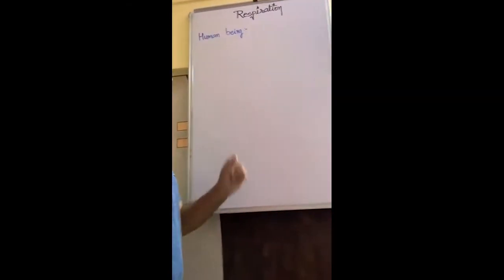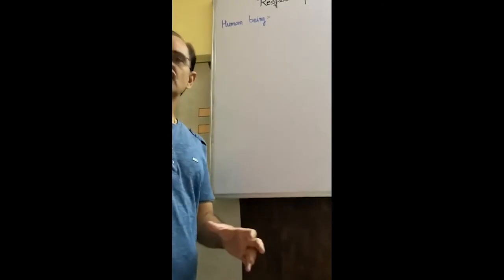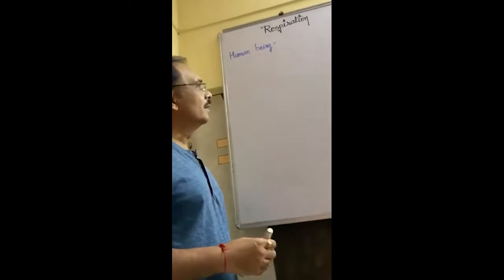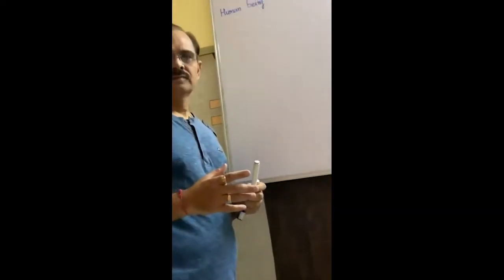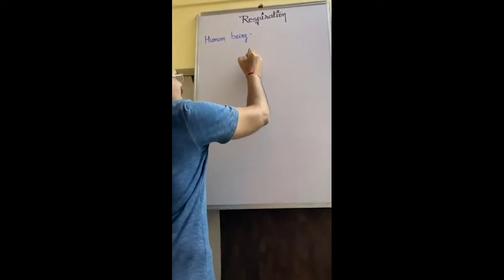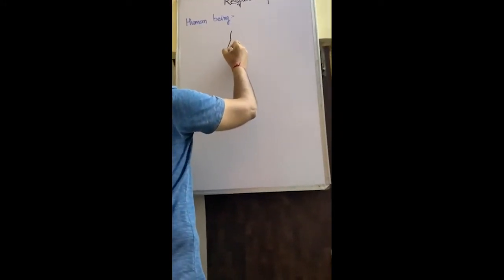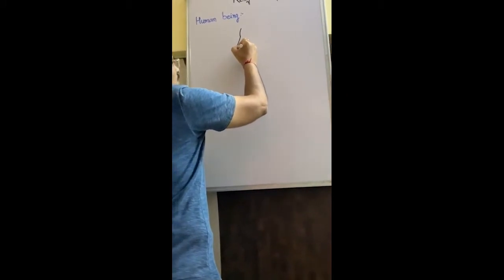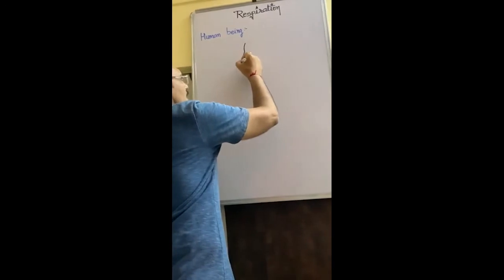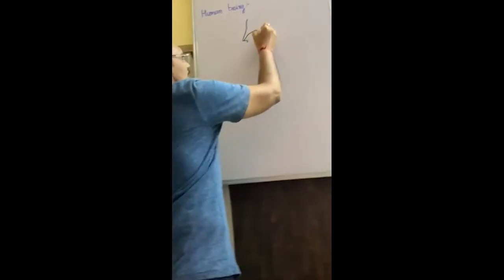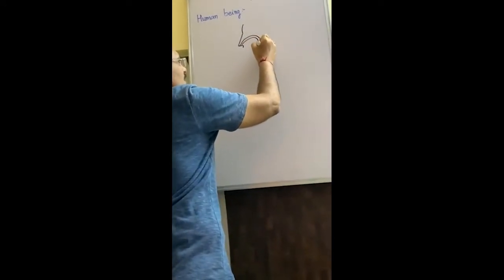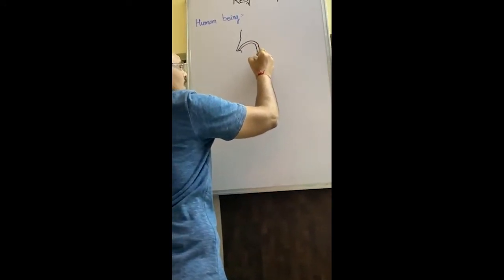Now see, respiration in human being, the most important topic of this respiration. See, the structure. In human being, respiration is done with the help of nose. Inside the nose, nostrils are there. Nostrils contain hairs and mucous membrane. Now here, it passes through trachea.